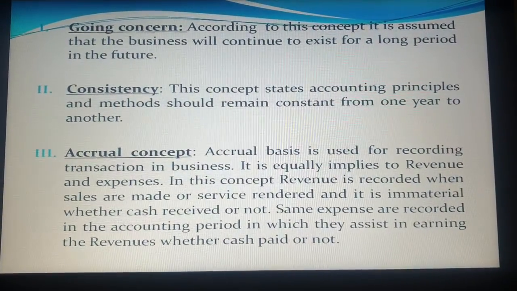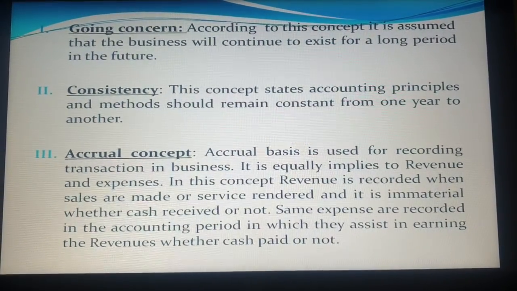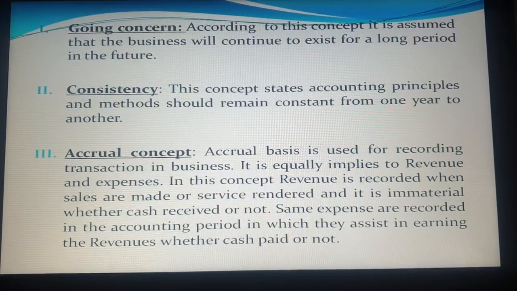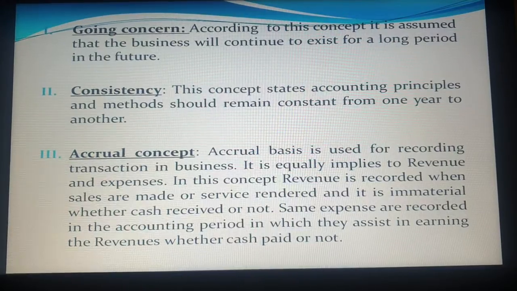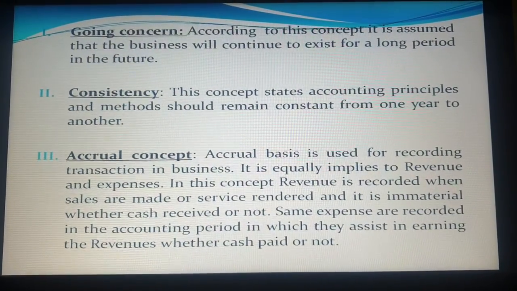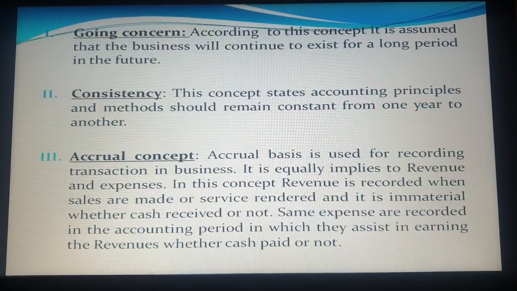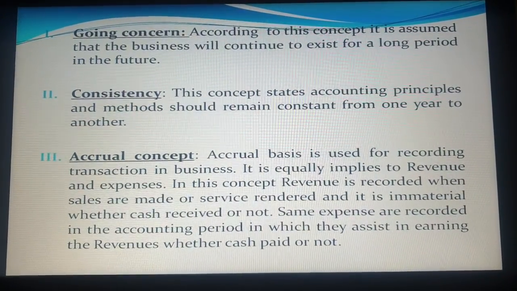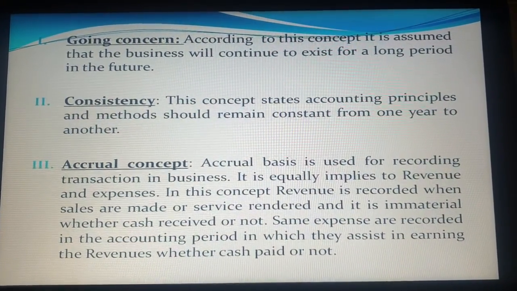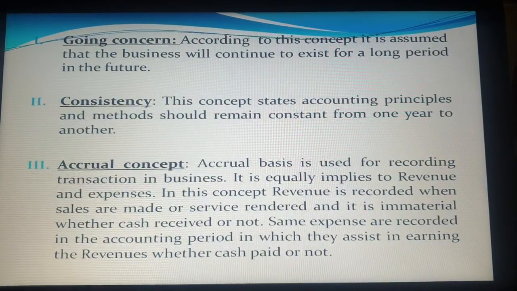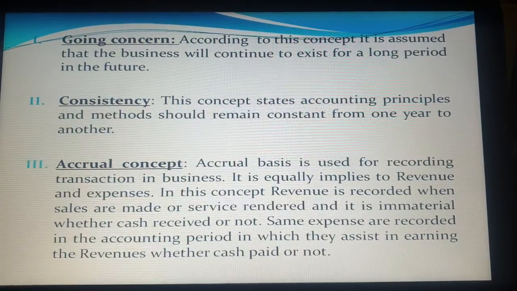Second, consistency. Consistency here means regularity. Whatever principle and method the business is following should remain regular and constant from one year to another. It should not be changed. Suppose two methods of depreciation are given, WDV and SLM.